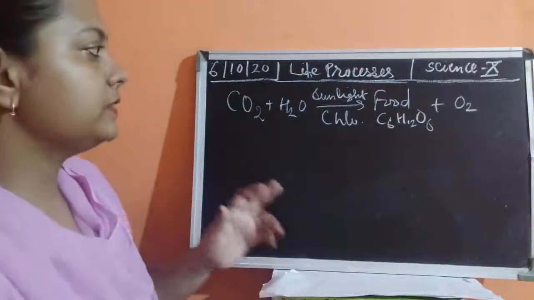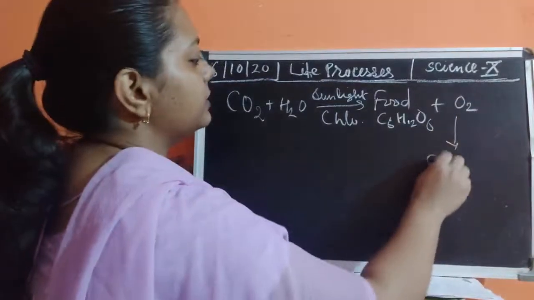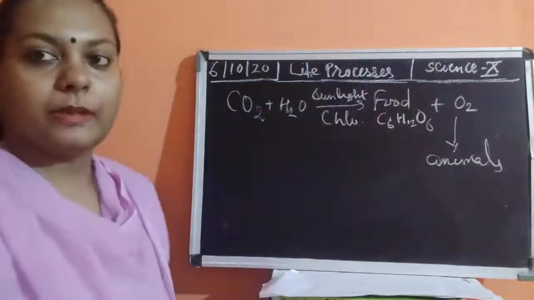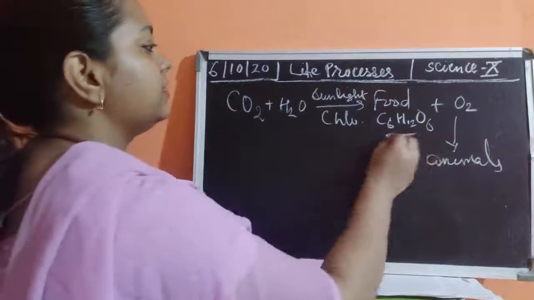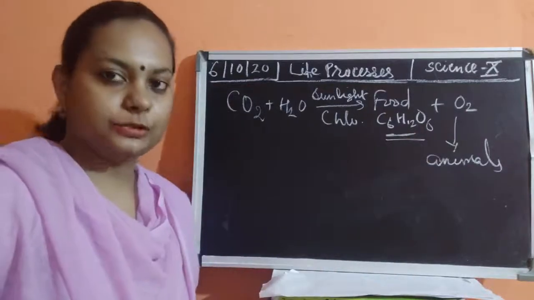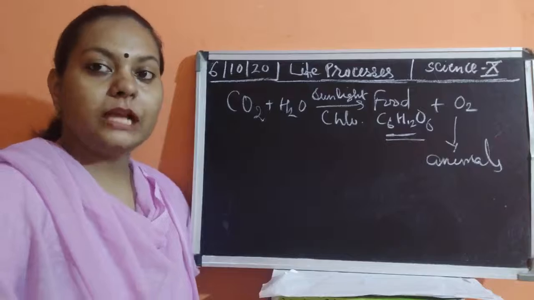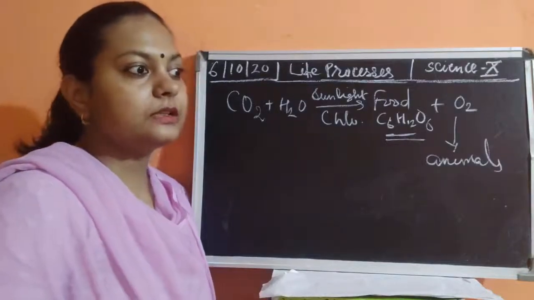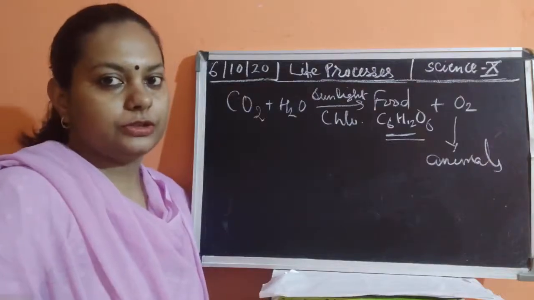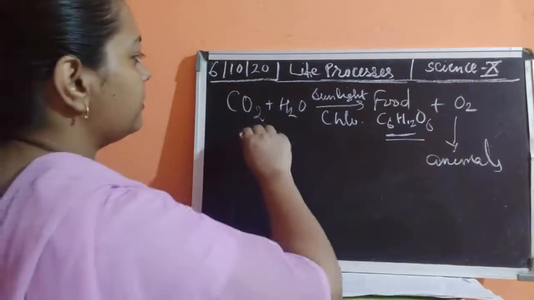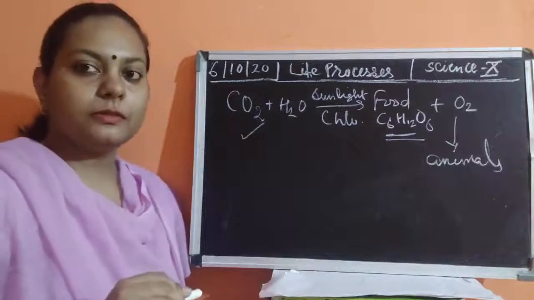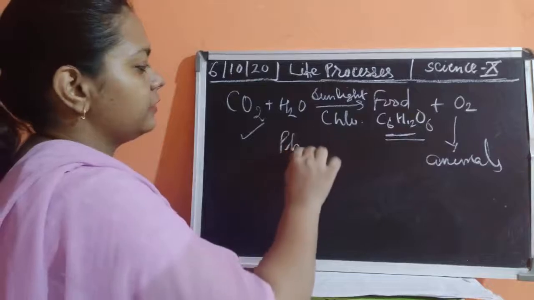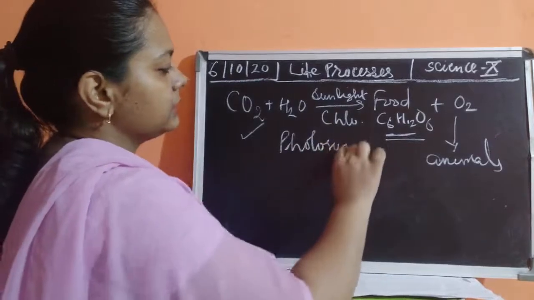Now, this oxygen which is released is used up by the animals. Even the food prepared by the plants is used up by the animals. So this is how plants and animals are interconnected, and if one of them is not present, the other is going to die. Similarly, we are talking about the nutrition process in plants, which is called photosynthesis.